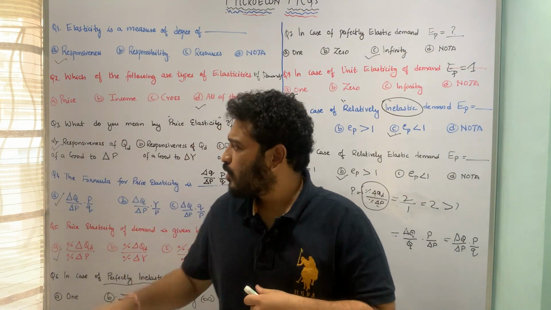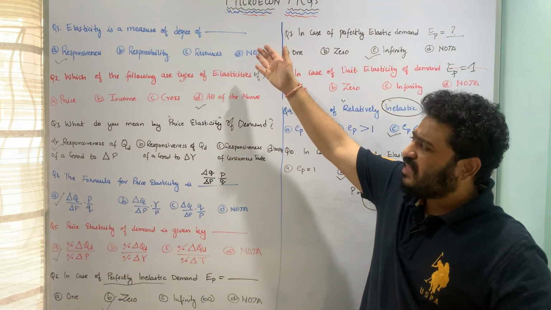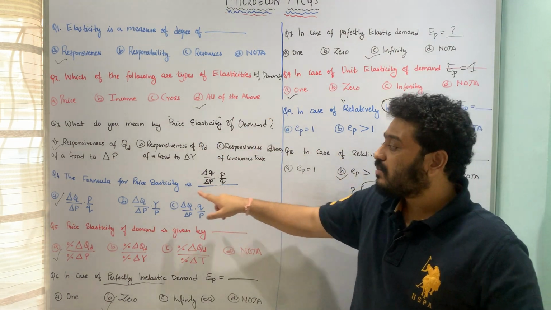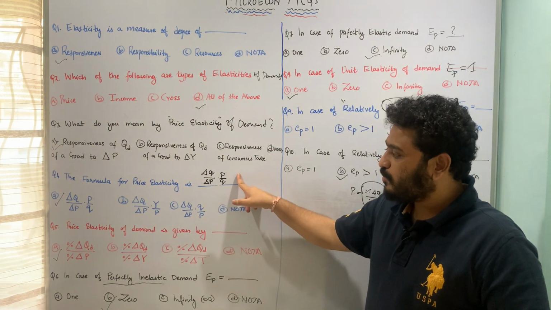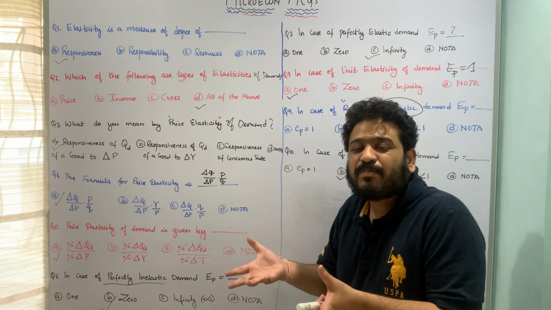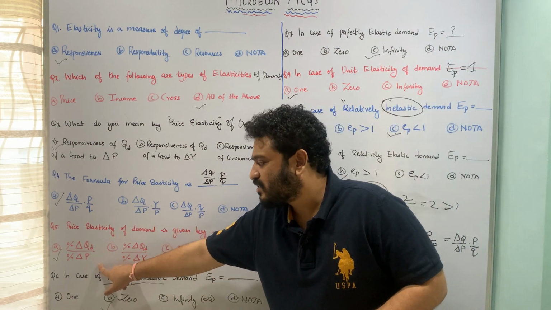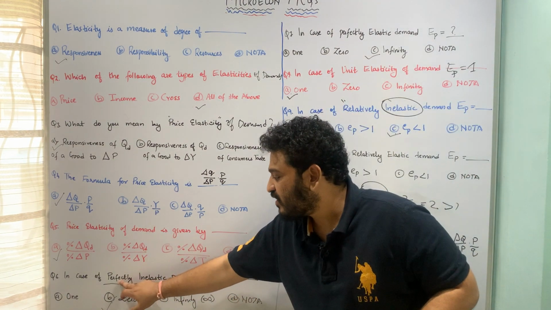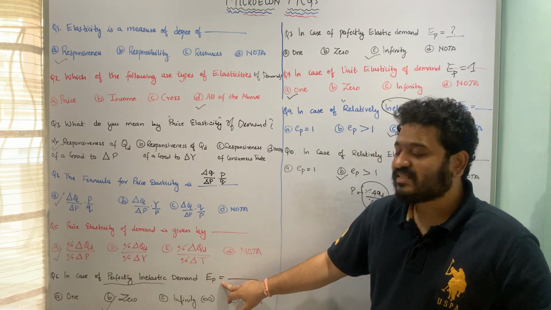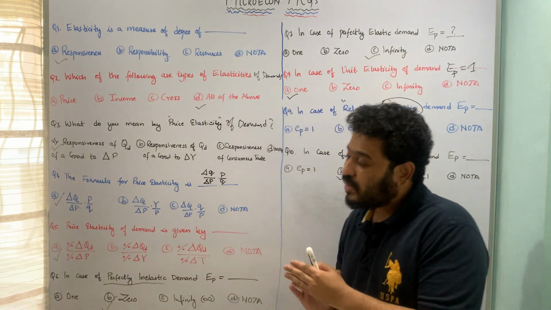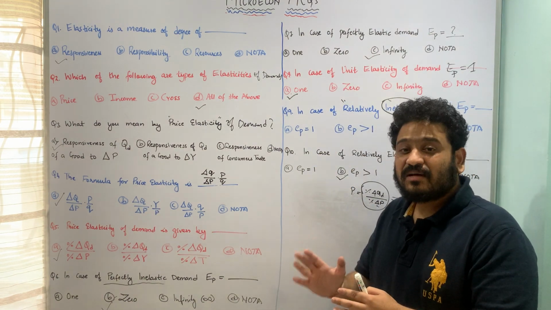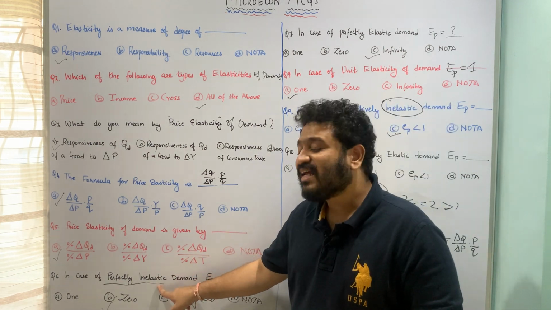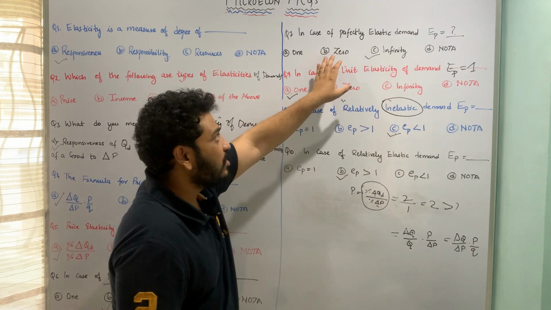So here we have talked about what is elasticity, then we have seen the types of elasticity, then we moved towards price elasticity of demand, then we have seen the mathematical formula, rather we have derived the mathematical formula of this, then we moved towards how you can write it in simple terms, that is percentage change in quantity demanded due to percentage change in price. Thereafter we moved towards the first type of price elasticity of demand, wherein there is perfectly inelastic demand and the value of price elasticity is equal to 0. That means the price changes, but the quantity demanded remains the same: perfectly inelastic demand.